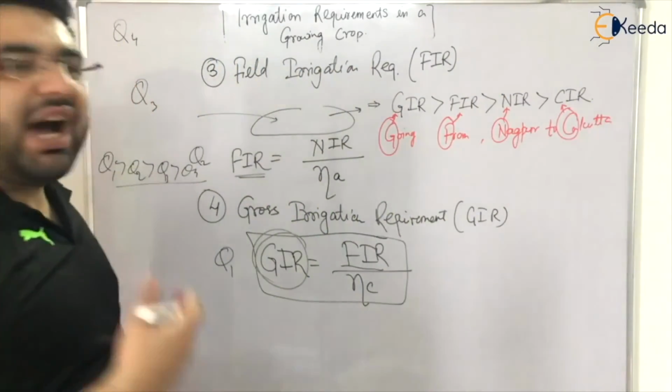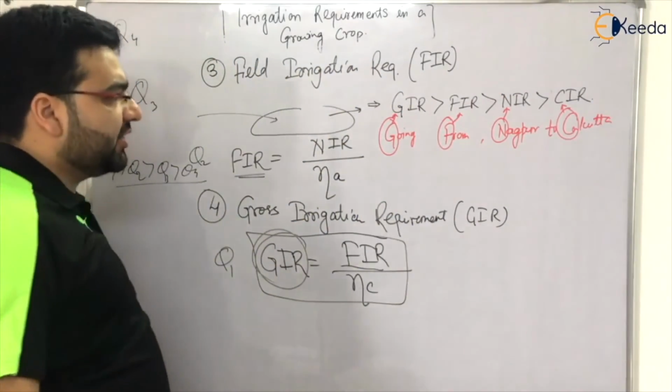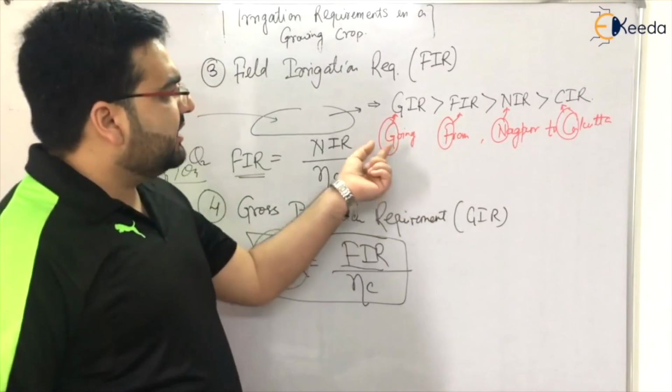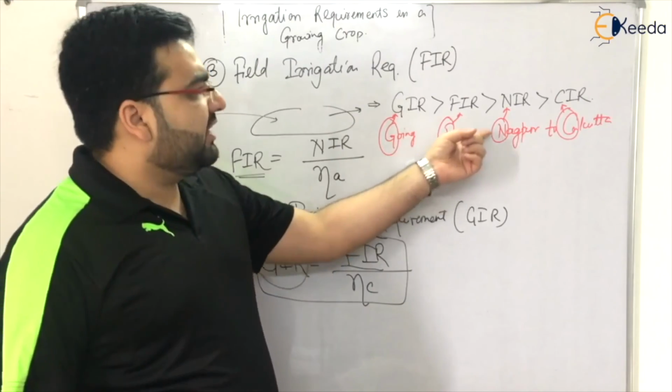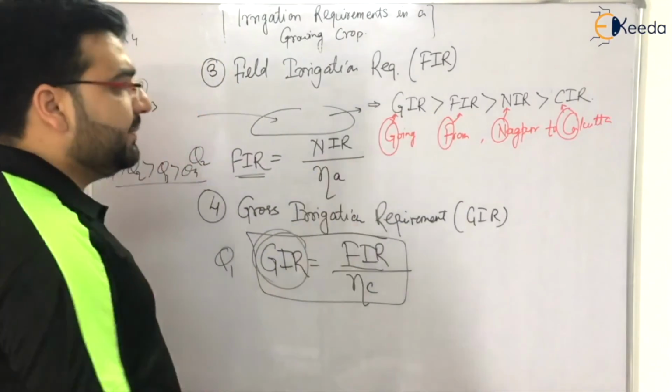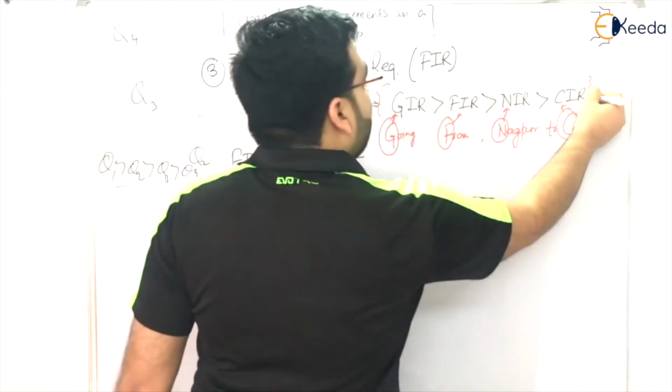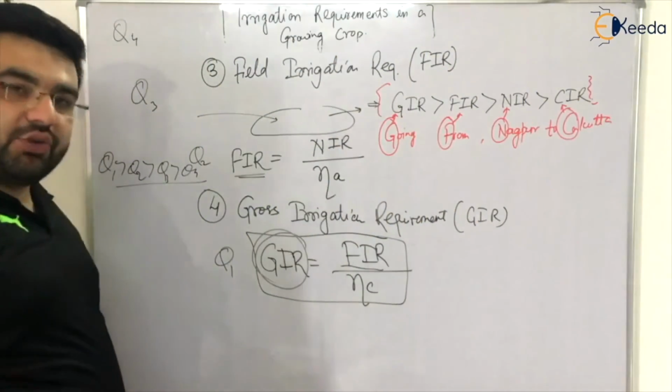So going from Nagpur to Calcutta, G is greater than F is greater than N is greater than C, because this question about the relation between these four requirements has been asked many times in examination.